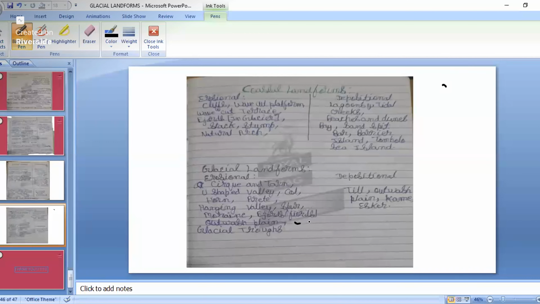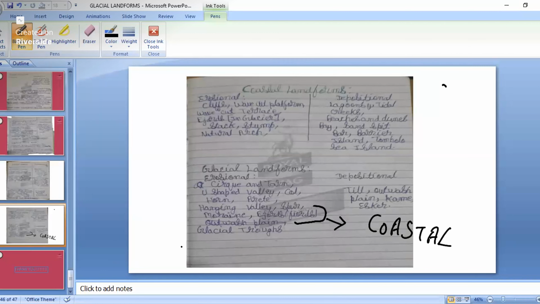Fjords will come in the coastal part also, and also in glaciers. Fjords are mostly in the glacier part only. In glaciers also there will be some coast, so in coastal parts it comes because of that glacier. That is known as fjords. You will study this in coastal landforms also.